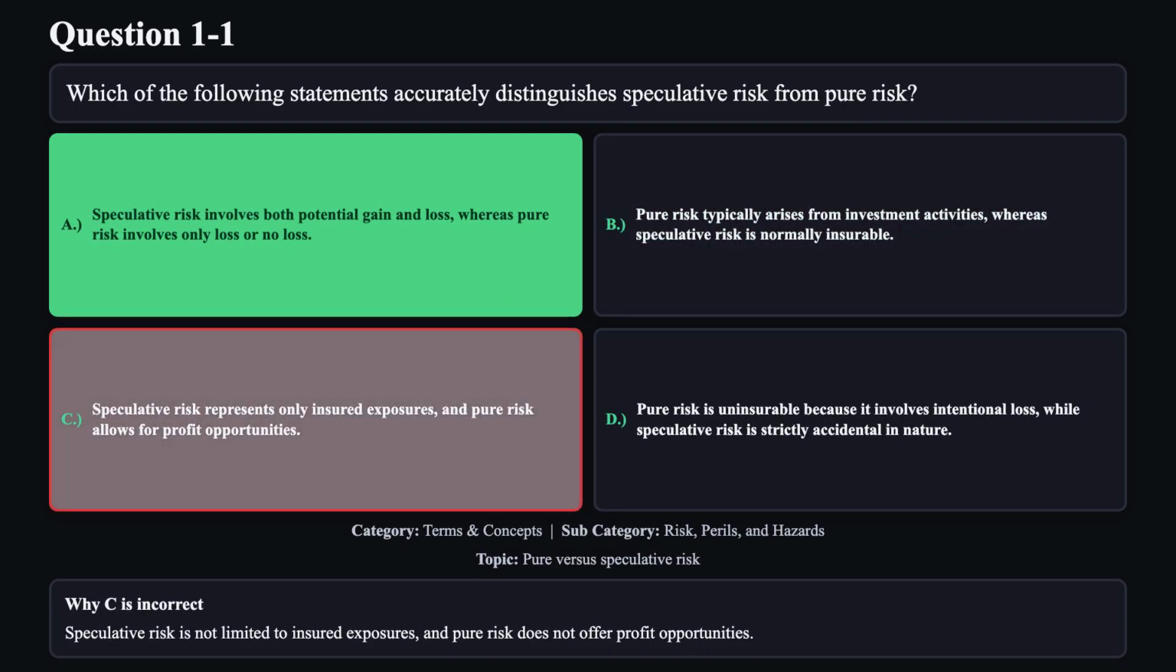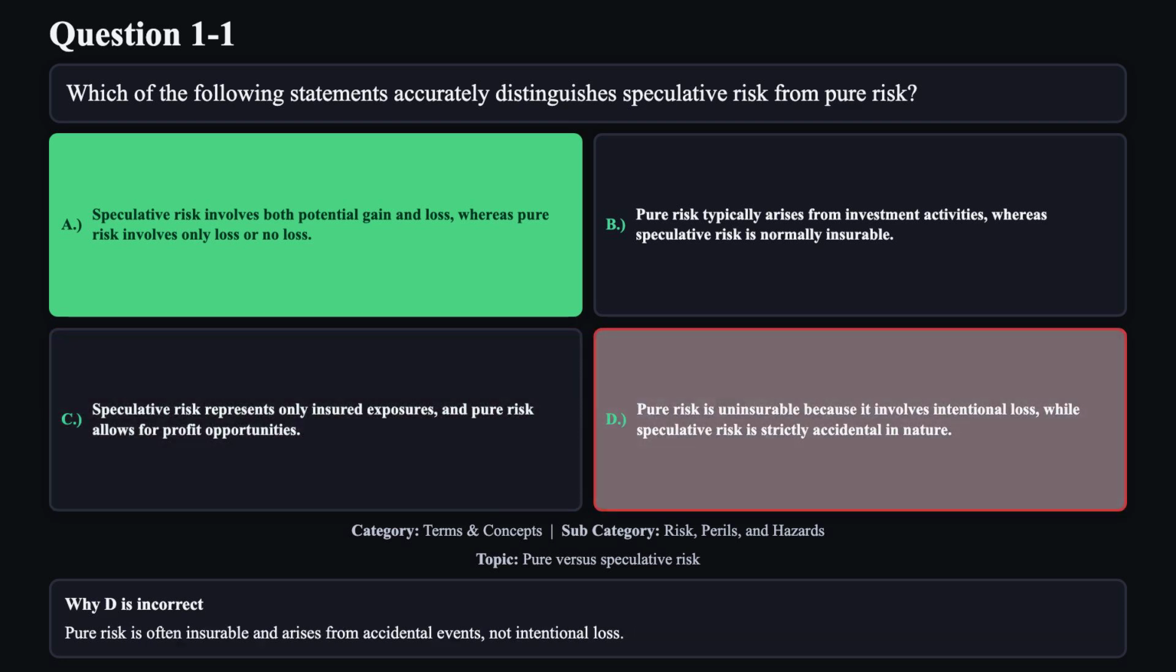Reason C is not correct. Speculative risk is not limited to insured exposures, and pure risk does not offer profit opportunities. Reason D is not correct. Pure risk is often insurable and arises from accidental events, not intentional loss.